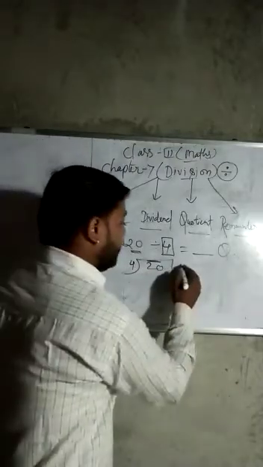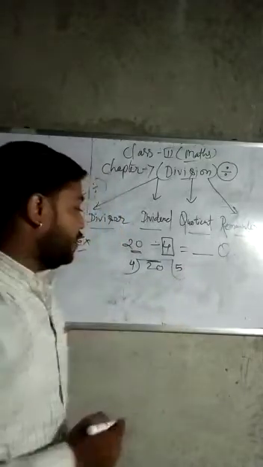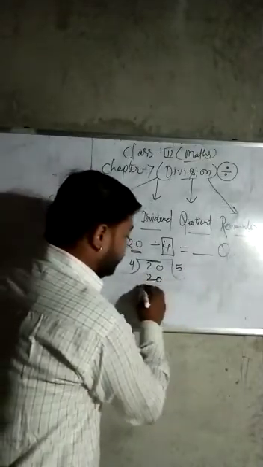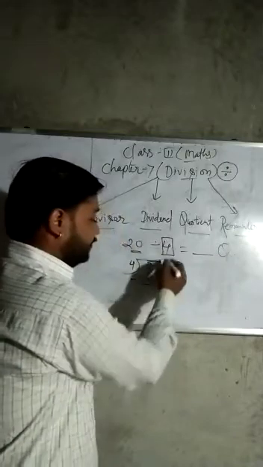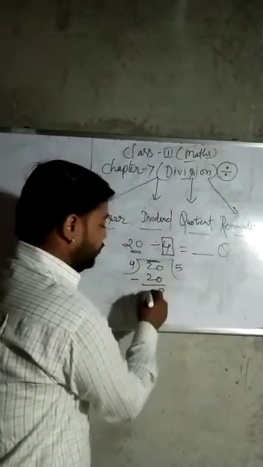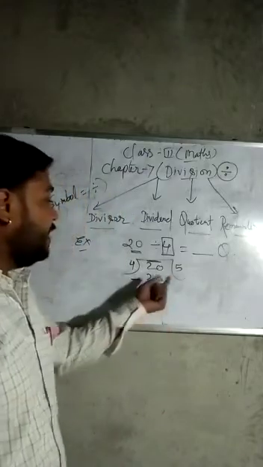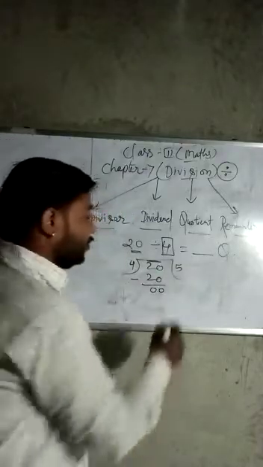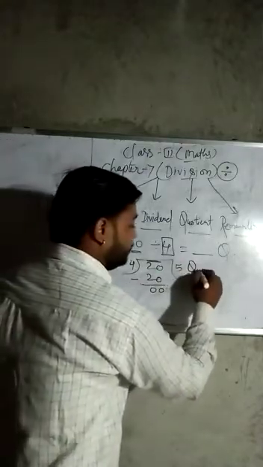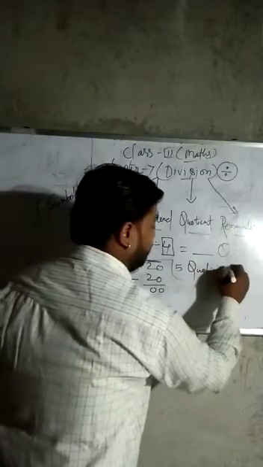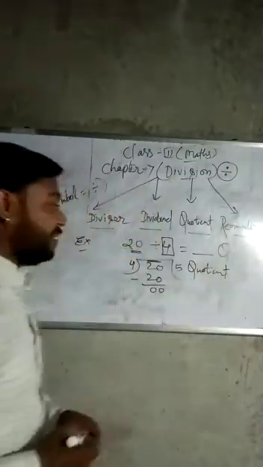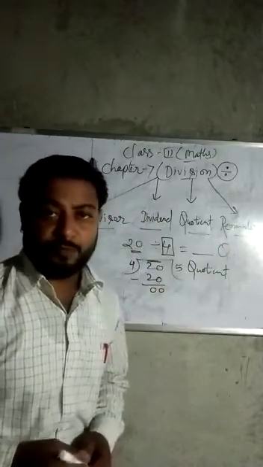So we will write 5 here, and write 4 fives are 20 below. Subtract: 0 minus 0, and 2 minus 2 is 0. There will be 0 left, and here 5. So this is our quotient, which means each person will get 5 mangoes.